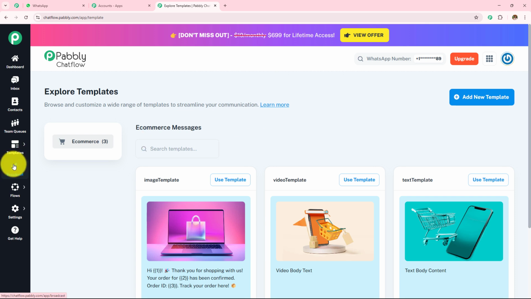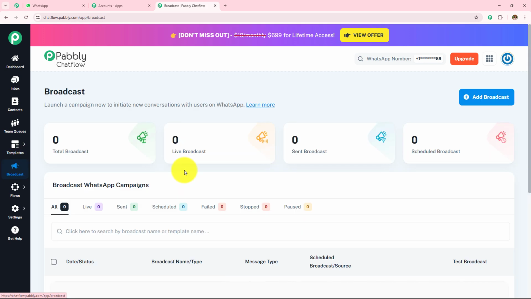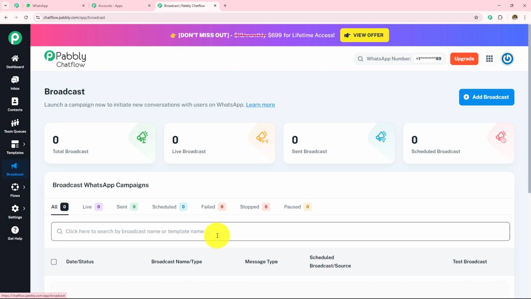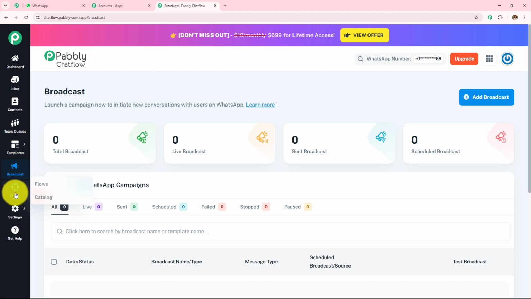Next option we have is broadcast. So this is used to send bulk messages to your contacts using approved WhatsApp templates. This is ideal for announcements, offers or promotional messages. Next, we have this flows. So here, with the help of these flows, we are going to create chatbot flows. This automates conversation by defining rules and responses for different user inputs. This is useful for lead generation, support or FAQs.